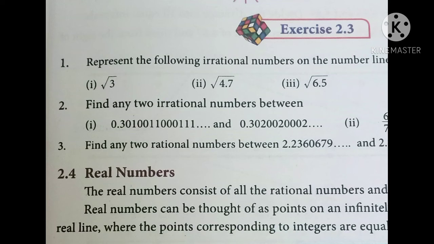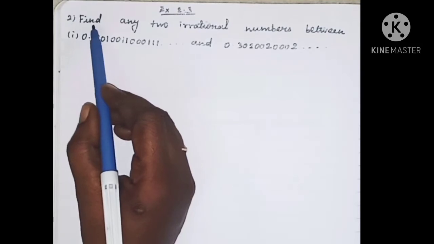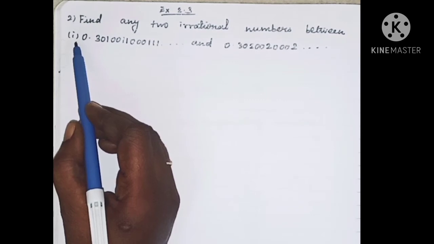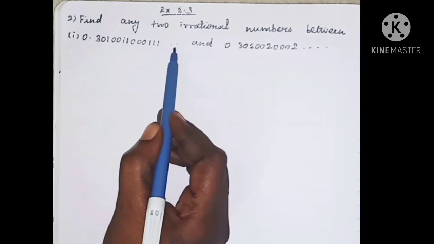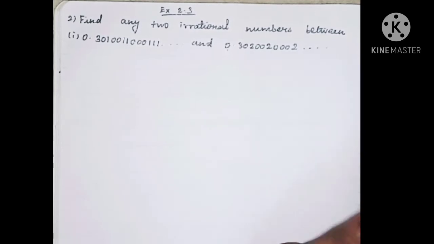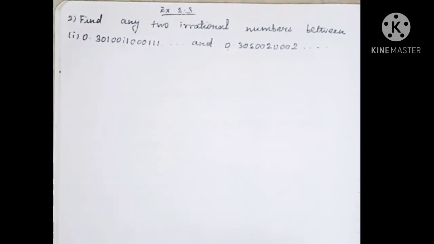Exercise 2.3 is given on page number 55 in your book. Exercise 2.3, second sum. Find any two irrational numbers between the first subdivision, 0.3010011110011 etc. and 0.30200200002 etc. Between these two irrational numbers we can write uncountably many irrational numbers.